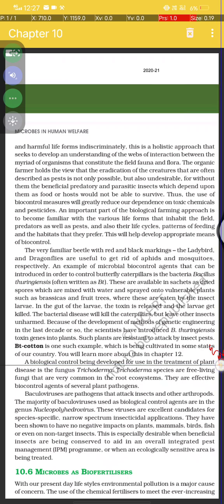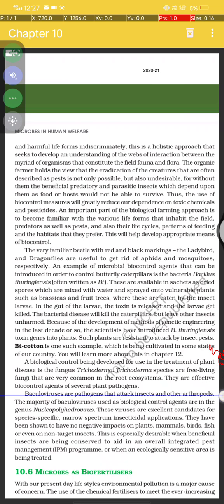Okay, a biological control being developed for treatment of plant diseases is the fungus Trichoderma. Trichoderma species are free-living fungi that are very common in the root ecosystem, and they are effective biocontrol agents for several plant pathogens.